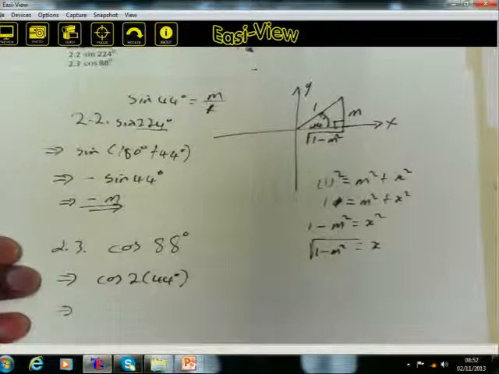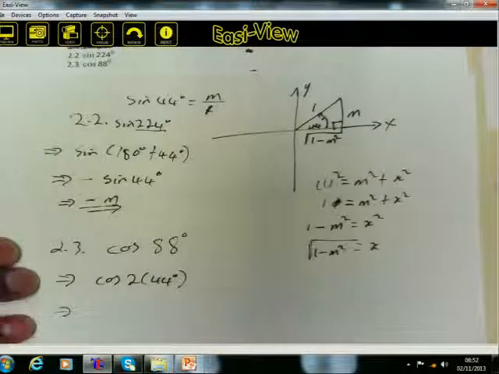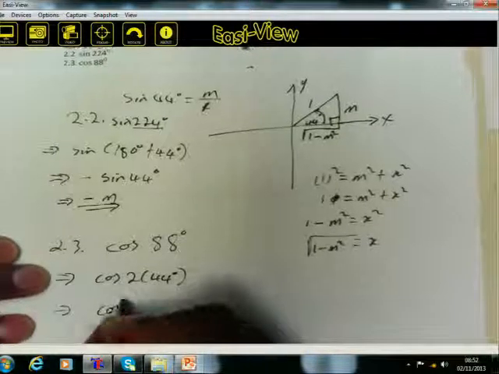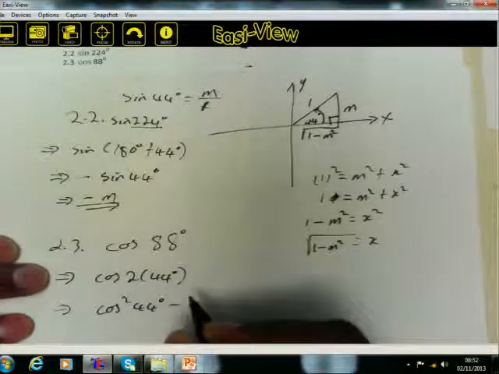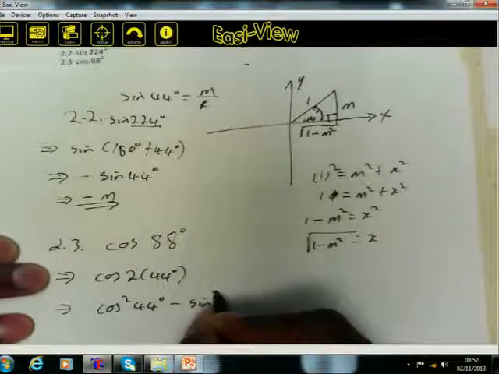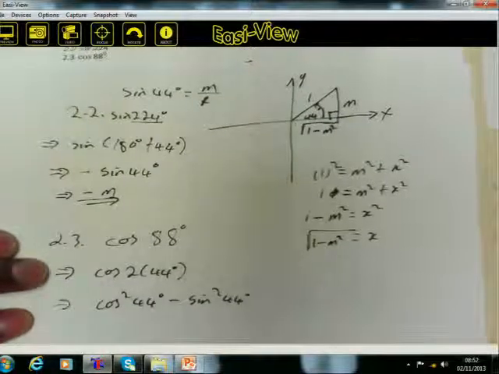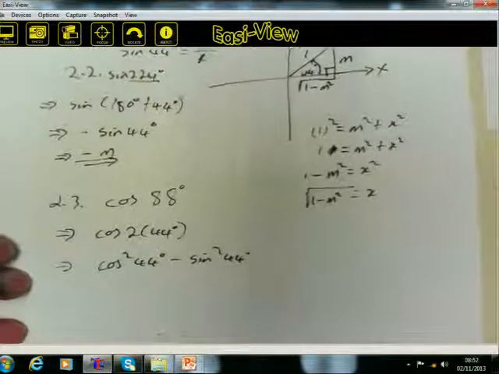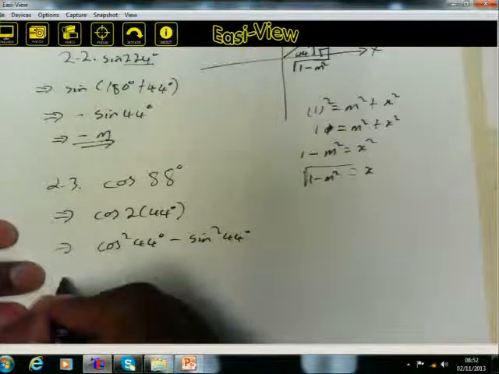Then we have a double angle for cos. For a double angle for cos, remember we said the cos of 2 times 44 is the same as cos squared 44 minus sin squared 44. You can say it's cos squared 44 degrees minus sin squared 44 degrees, or you can say 2 cos squared 44 minus 1, or you can say 1 minus 2 sin squared 44. Remember, for cos we've got 3 options. So this is the option that we chose now. We work it out and simplify it further.